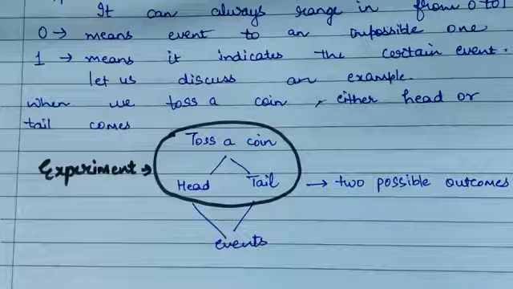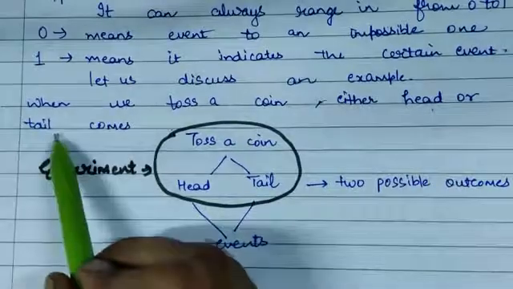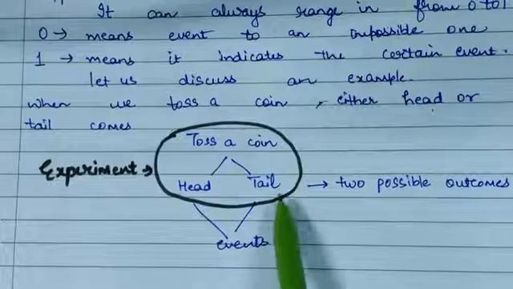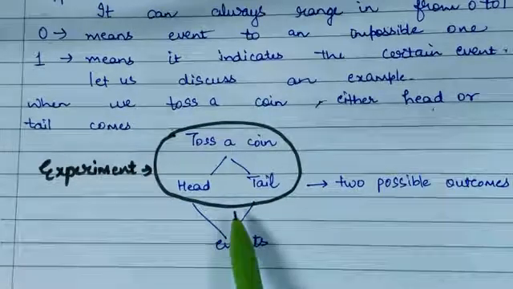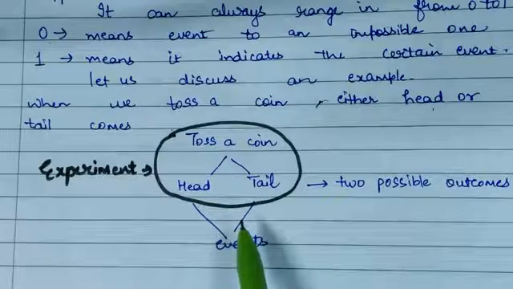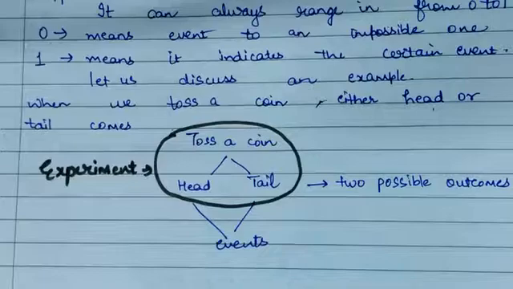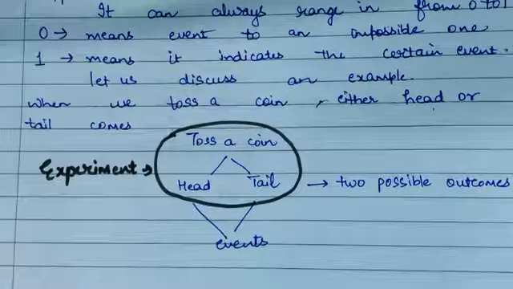When we toss a coin, either we get a head or we get a tail. It means how many possible outcomes are there? There are two possible outcomes. These are the events that are happening, so we can call them events.